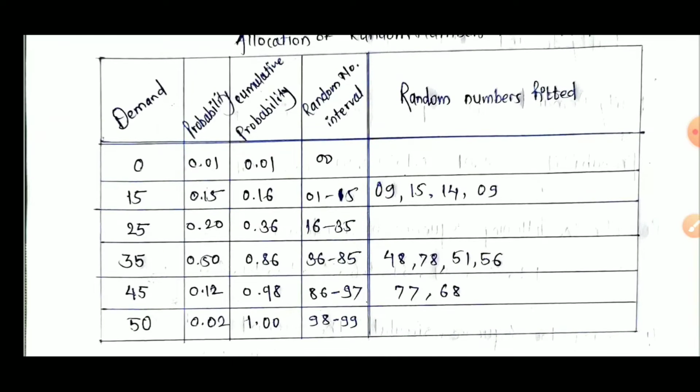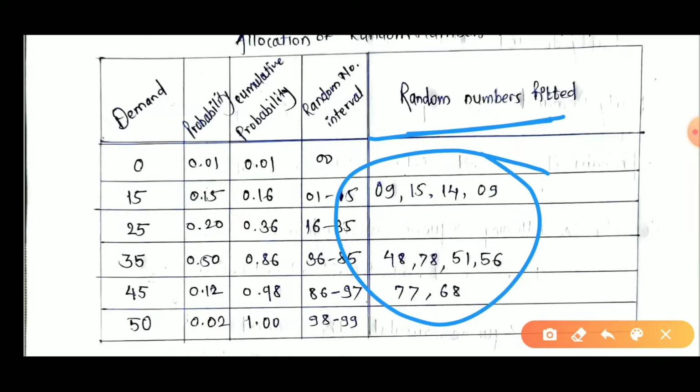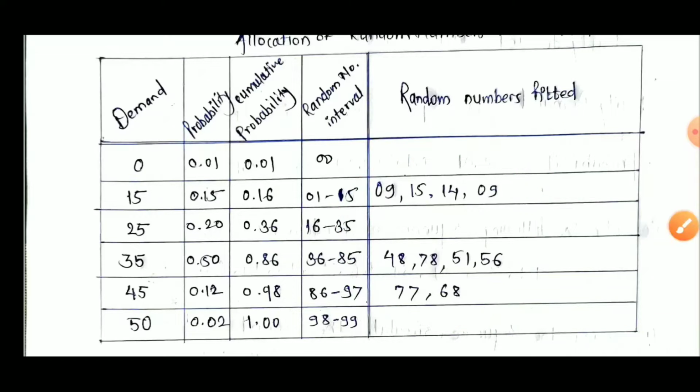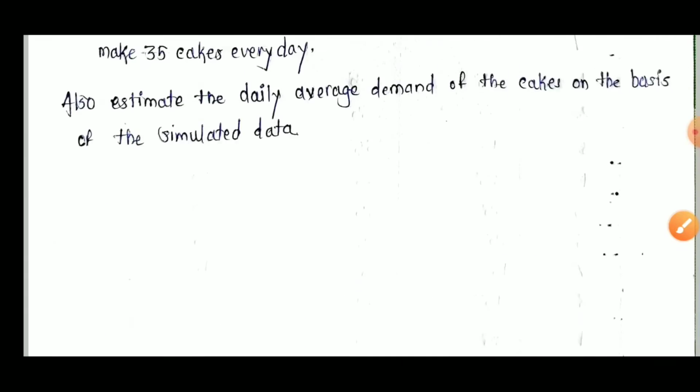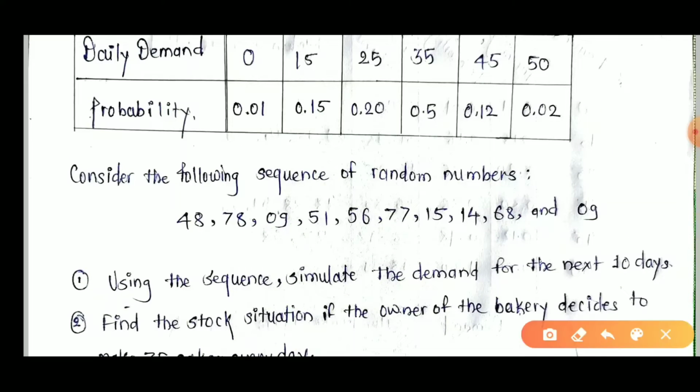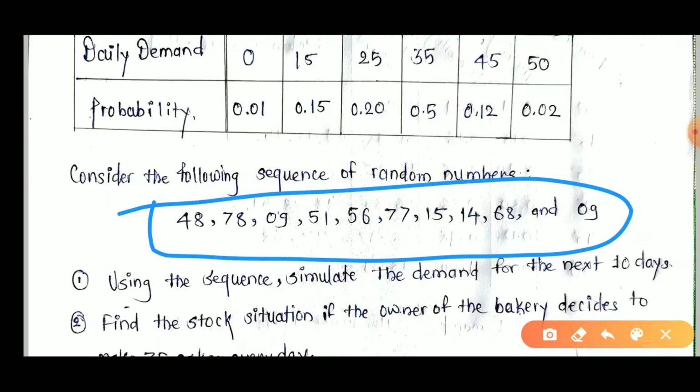Now next, random numbers fitting. Now we have to fit the random numbers. Sometimes in an example the random numbers are already given, or sometimes we have to generate them, or assume any 10 random numbers. There is no relation between them, that the previous number is this much so the next number must be that much. They are generated randomly. In the question we are given 10 random numbers: 48, 78, 09, 51. According to these random numbers, we have to place them according to their range. Means 48, where do we place it? We place it below 50.